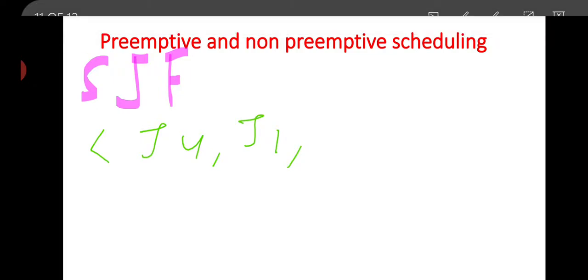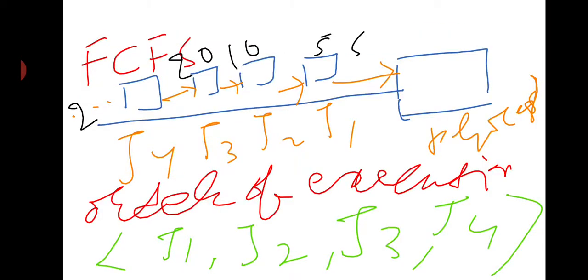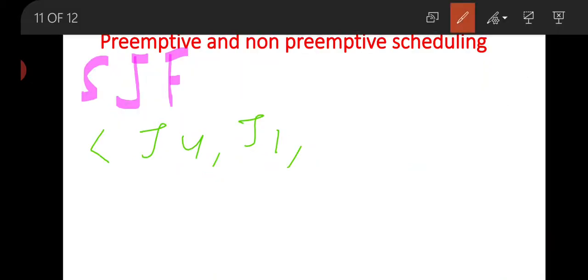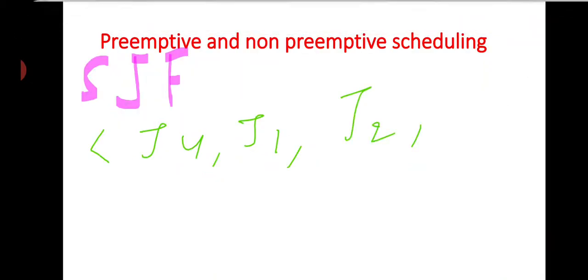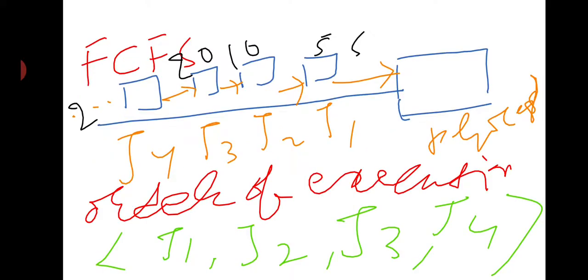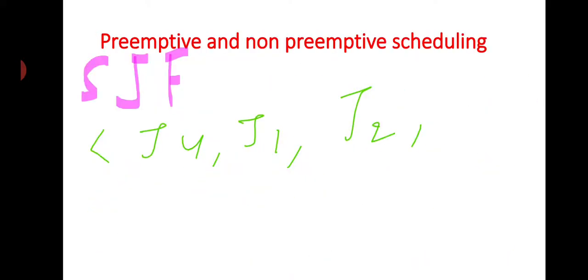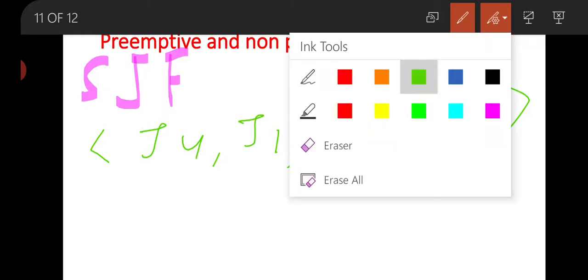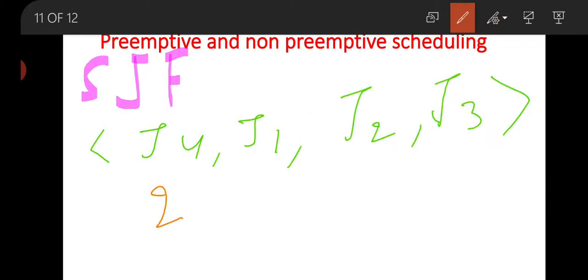Then job 2 will be done, and in the last job 3 will be done. This is done with the help of the time taken by the process: 2 millisecond, 5 millisecond, 10 millisecond and 20 millisecond.